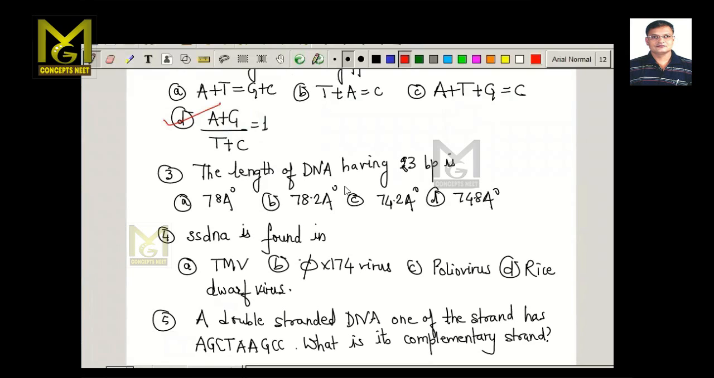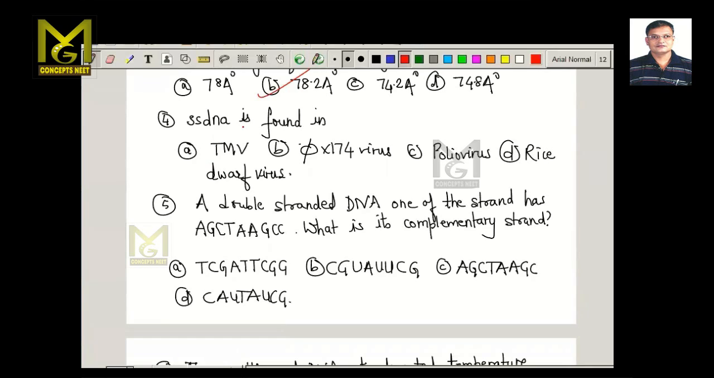The length of DNA having 23 base pairs is. Now, the internucleotide distance, we already know, is 3.4 angstroms. So if the internucleotide distance is 3.4 angstroms, and you multiply this by 23 base pairs, you will get the answer, and that is 78.2 angstroms.